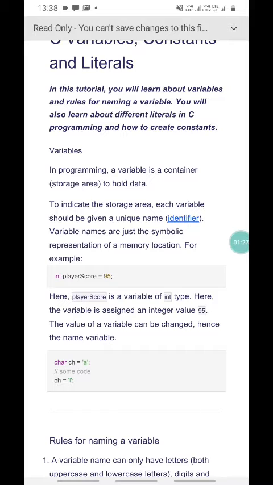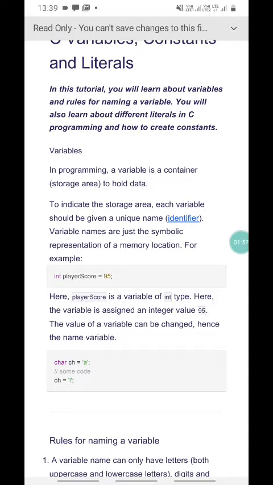For example, int playerScore equals 95. Here playerScore is the variable name, int is the data type, and 95 is the value assigned to the variable. Because the data type is int, it stores the value in memory, which is 2 bytes of memory space.